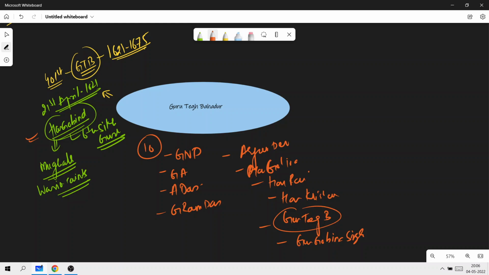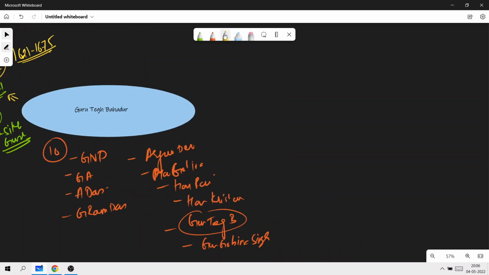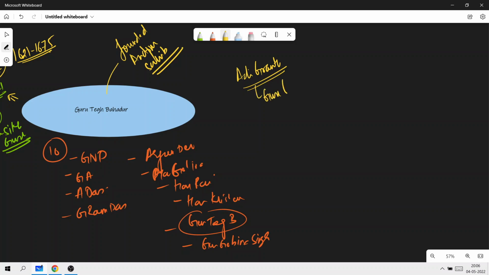So you see, the reason why Guru Tegh Bahadur is extremely famous is because he founded Anandpur Sahib. This is the bit that you need to remember for the exam's purpose. Now, since we're talking about Sikhism, Sikh literature is basically called Adi Granth. Adi Granth is believed by the Sikhs to be the abode of the eternal Guru, and for that reason it is also known to all Sikhs as what? Guru Granth Sahib.